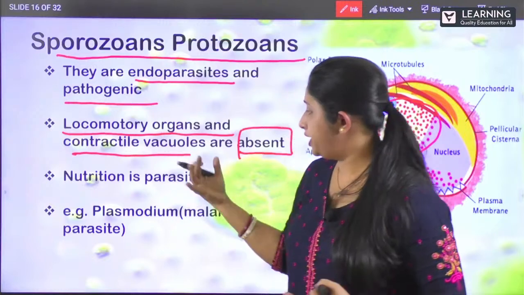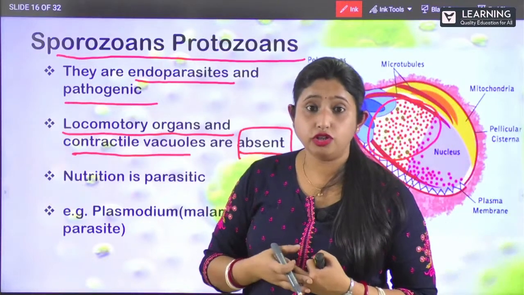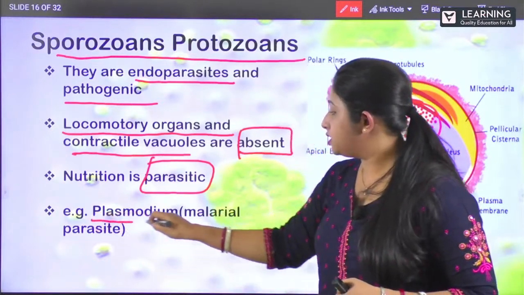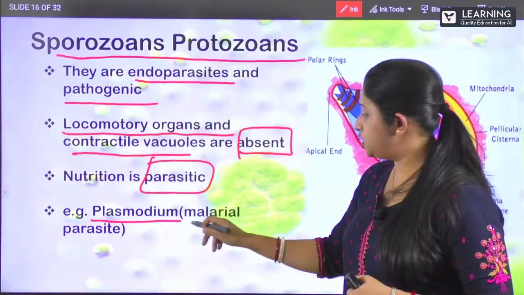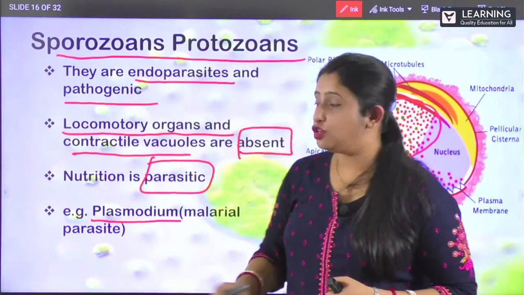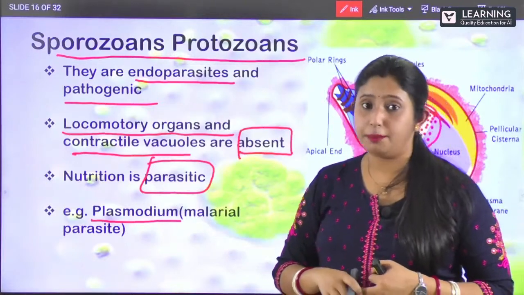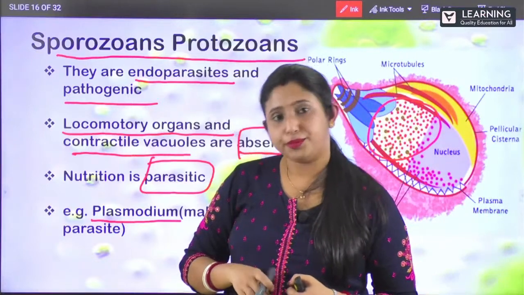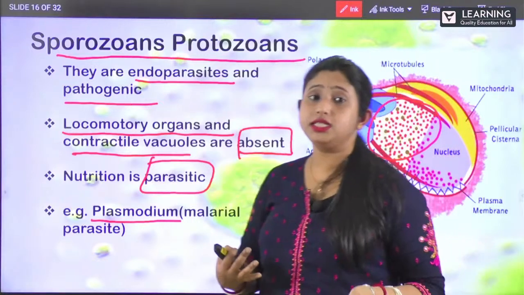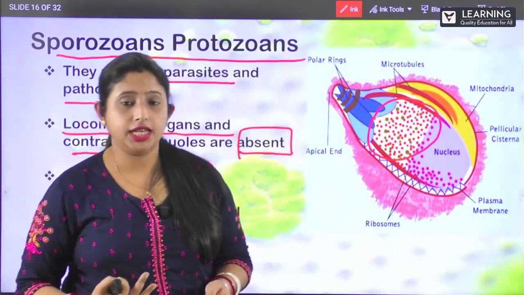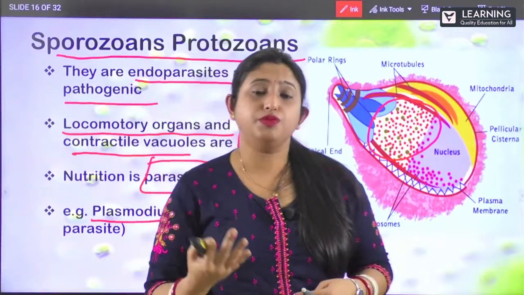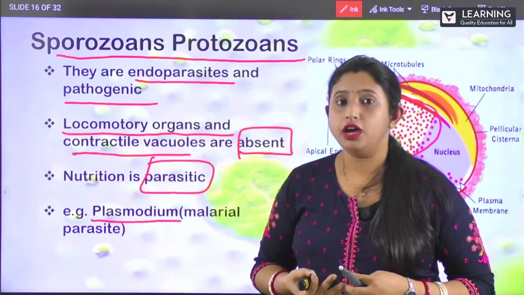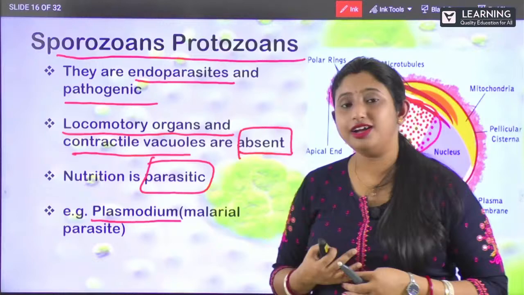Clear? Next, I have already said the mode of nutrition is parasitic. Example: Plasmodium, which is the malarial parasite. Plasmodium causes malaria. Clear? So this is all about the four types of protozoan protista. We have completed Kingdom Protista. So far we have seen the types of Kingdom Protista and also its characteristics. I hope you all are clear.